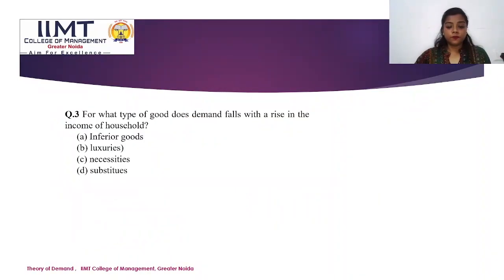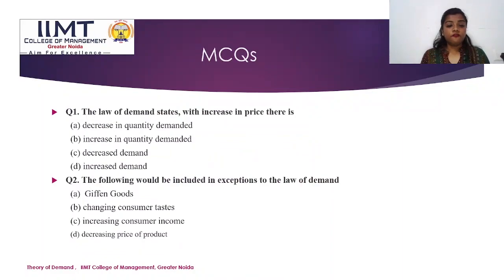Moving on to the MCQs. First question: the law of demand states that with increase in price there is decrease in quantity demanded, increase in quantity demanded, decrease in demand, or increased demand. So from here we can say with the increase in price there is decrease in the quantity demanded. Now, second question: which of the following would be included in exceptions to the law of demand? We have given goods, changing consumer taste, increasing consumer income, decreasing price of the product. So from here we can say giffen goods is the right answer.